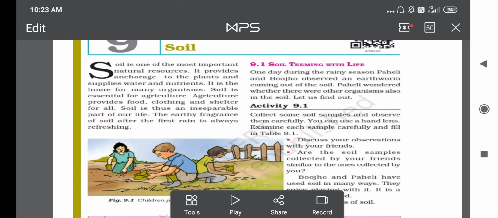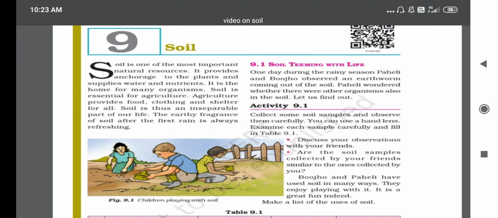Good morning, students. This is chapter number 9, Soil. In this chapter, we are going to study how soil is teeming with life, what is soil profile, types of soil, and some properties of soil.